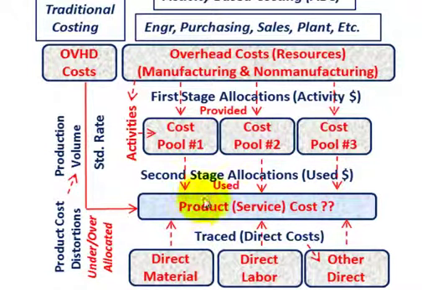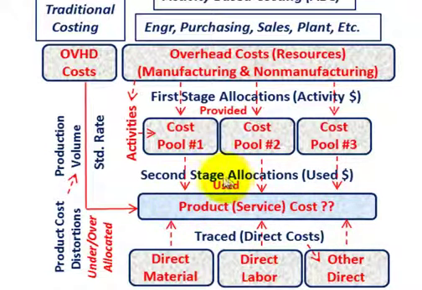Now we come to the point where this product or service is going to actually be using some of the services. It's going to need some of the engineering support, a certain amount of the purchasing support, sales, and so forth. The product itself is going to be using those amounts based on some method that defines exactly the amount of costs it will be using. They're going to be taking out of these different cost pools, for our overhead costs, or those resources, a certain known amount.